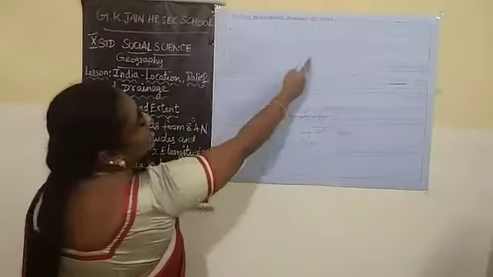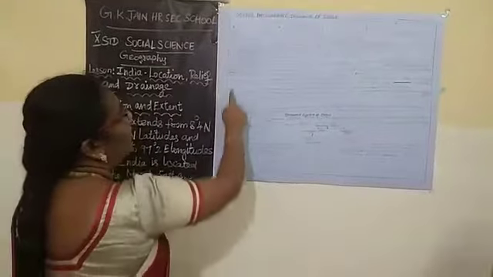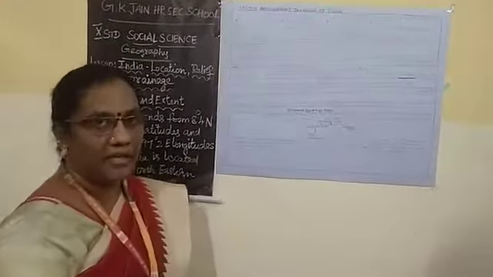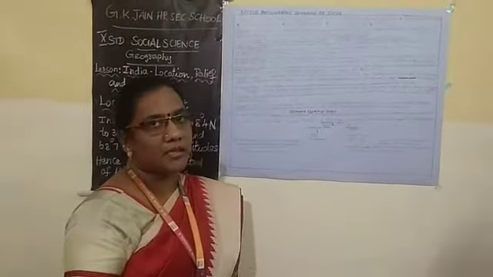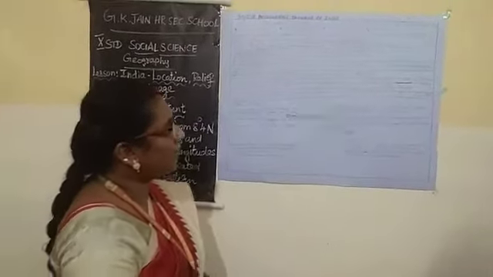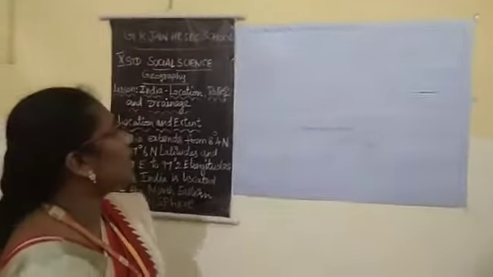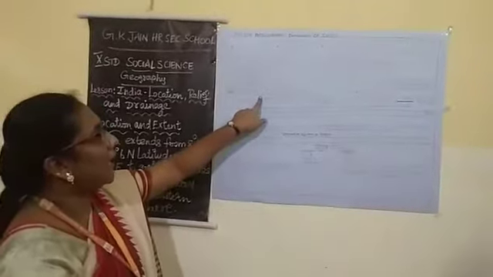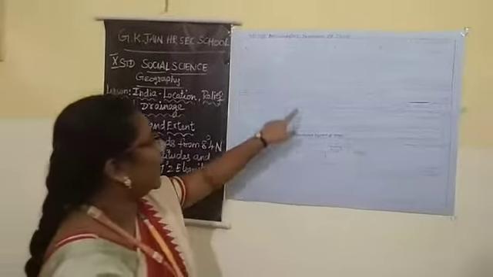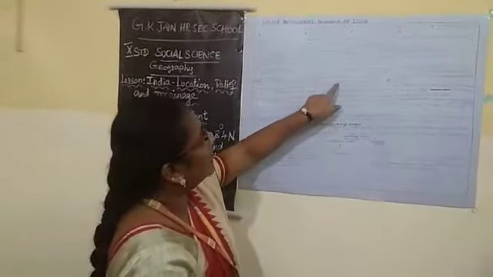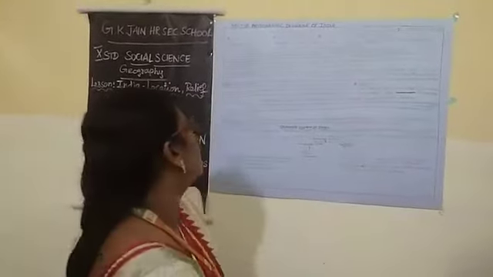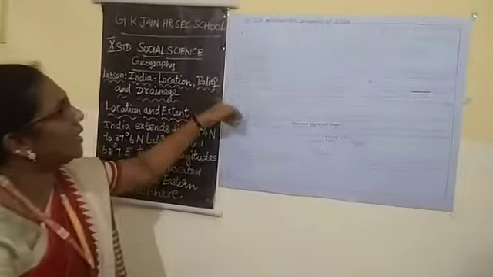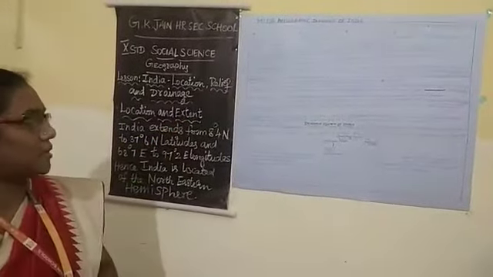Next one is the Great Northern Plains. The fertile land extending across 7 North Indian states forms the Great Northern Plains. The important divisions, formed by sediment deposition, are the Bhabar Plain, the Tarai Plain, the Bangar Plain, the Khadar Plain, and Delta Plains.